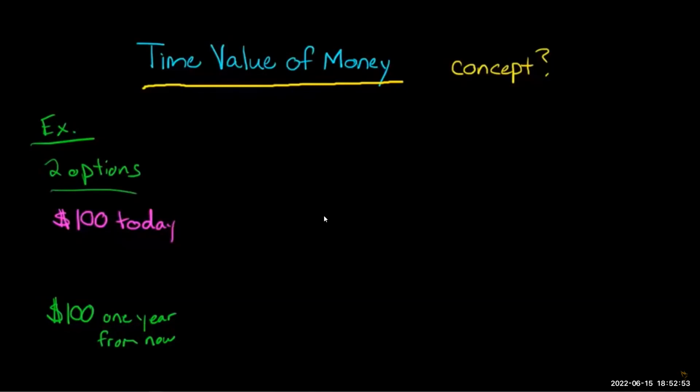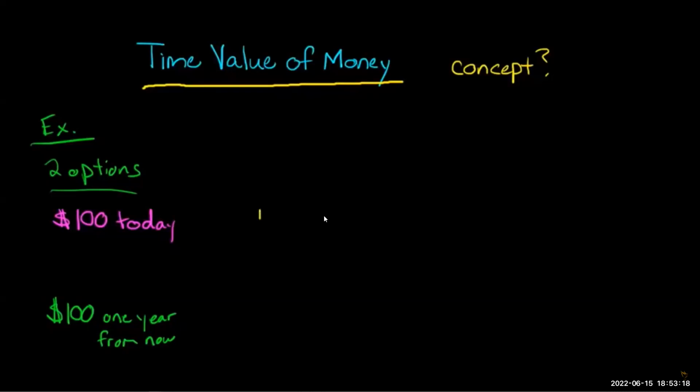You might say, well, I just prefer the $100 today because I just want the money. I have something I'm already going to spend it on. But let's forget about that for a moment. Let's assume that you don't necessarily have anything you want to buy, but you do want the $100. Well, you might think, I'm indifferent whether I get it today or 1 year from now. But let's think about this, because the money has a time value.